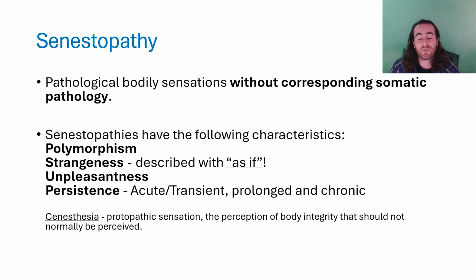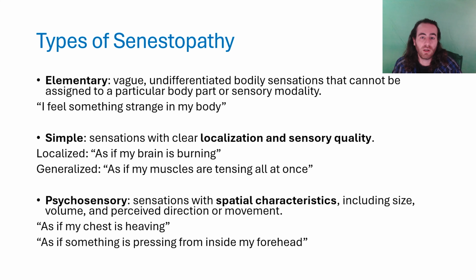Also, they have a sense of strangeness to them, and they are often described with "as if." That is because senestopathies are caused by disruption of interoceptive and protopathic sensation of coenesthesia, normal function of which is to create a sense of bodily integrity. So these sensations are not illusions or hallucinations, but they originate from the body schema and interoception instead of external reality. Now let's look at types of senestopathies.